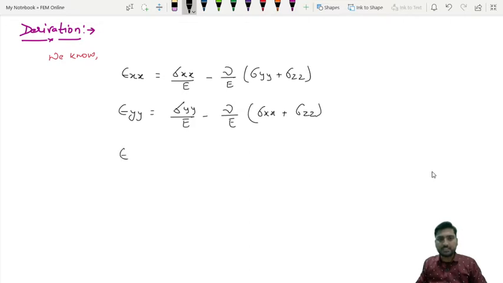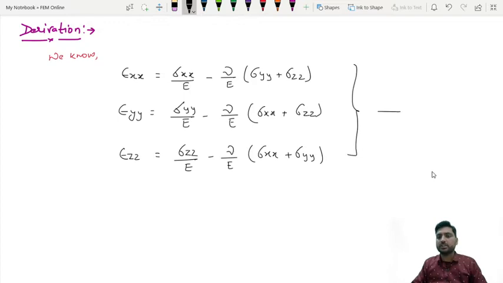Similarly, epsilon zz will be sigma zz upon E minus nu by E times (sigma xx plus sigma yy). Okay, so let's take these as equation number 1.